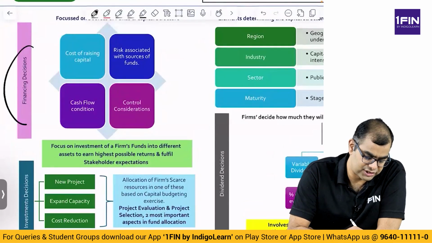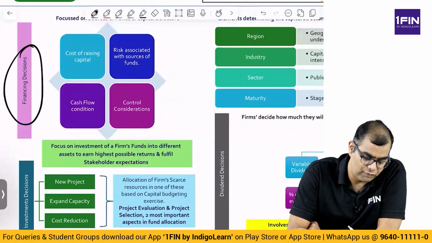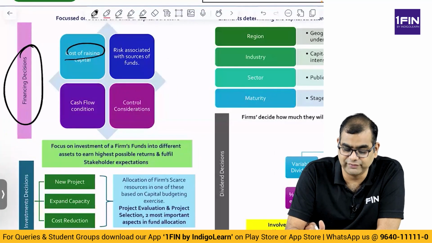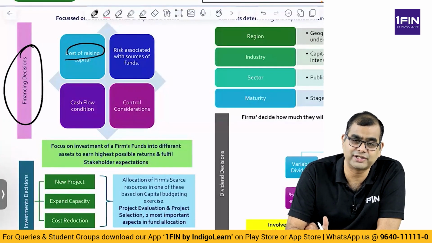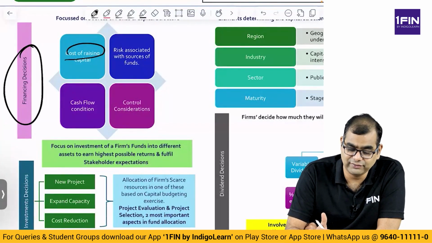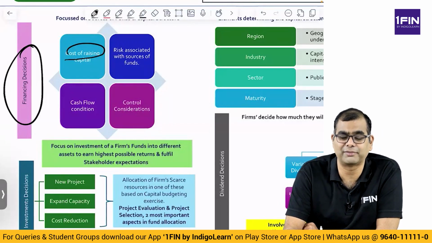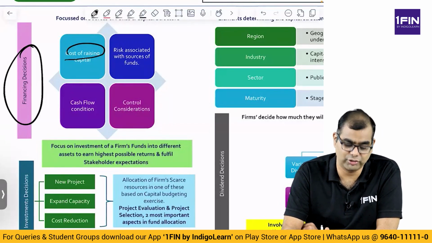So if you look at financing decisions, what are the things that you evaluate? What is the cost of raising capital? That is, at what cost should I raise? Which is cheaper, debt or equity? If debt is cheaper, can I take debt? Do I have covenants? Am I following the requirements of my other lenders? Do I have to take their permission? Do I take long term? Do I take short term?